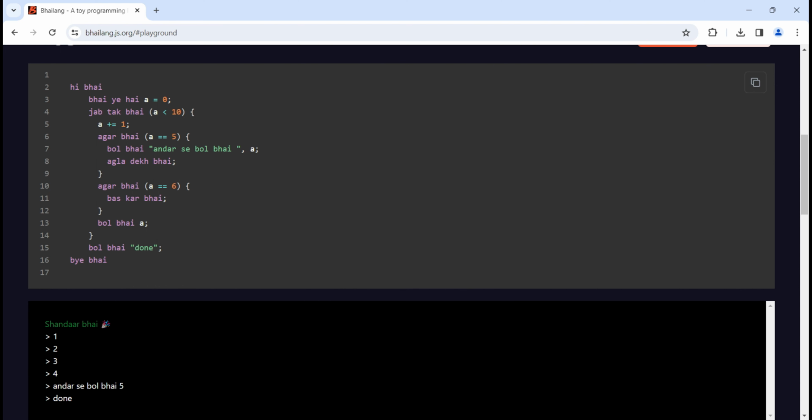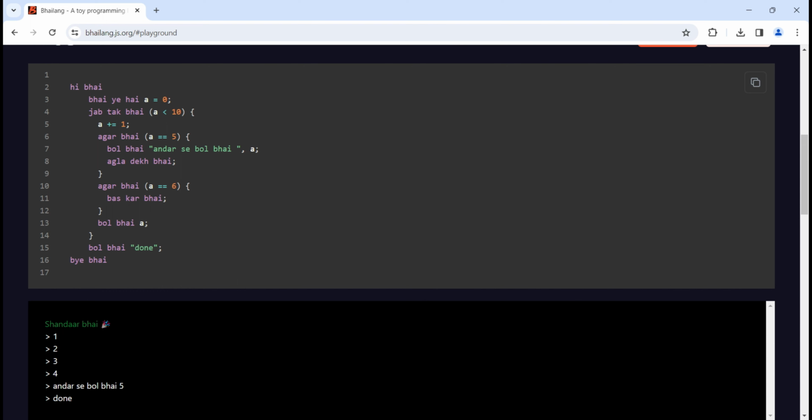Then again if a equals 6, 1 equals 6, no, so "bas kar bhai" is skipped, and then just "bol bhai" will print 1. Okay, then again the loop will run, and a is incremented to 2. Okay, and 2 equals 5, no, false. Then it will continue, then it will come out. Then 2 equals 6, no. Then again 2 will be printed. Then similarly 3 will be printed, 4 will be printed.